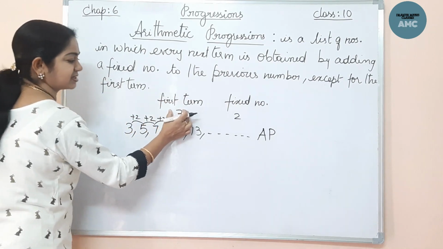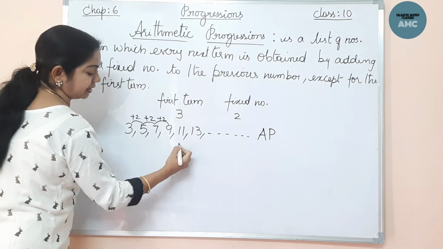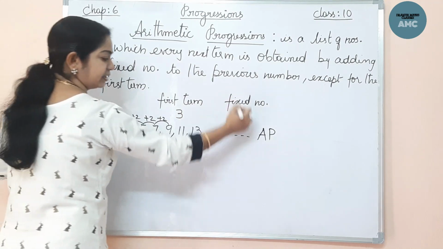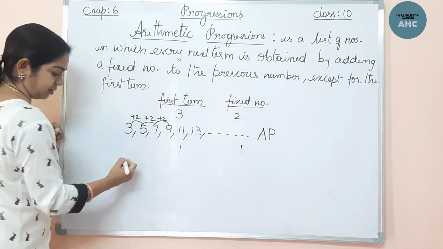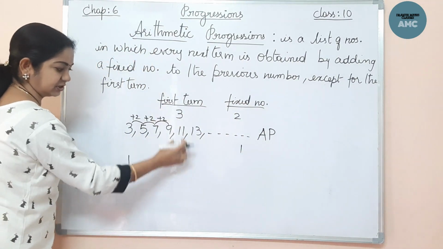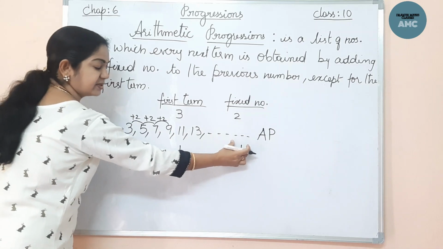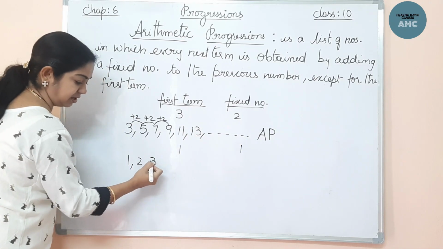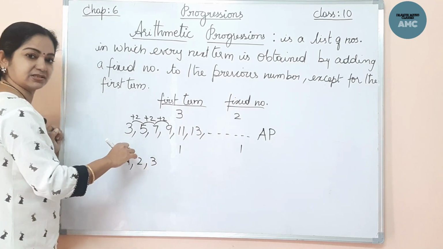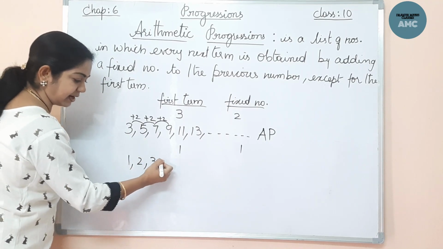Let me take another example. If the first number is 1 and the fixed number is also 1, the first term is 1. Now I have to add the fixed number 1. So if you add 1, you get 2. If you add 1, you get 3. To the previous term, you are adding 1.